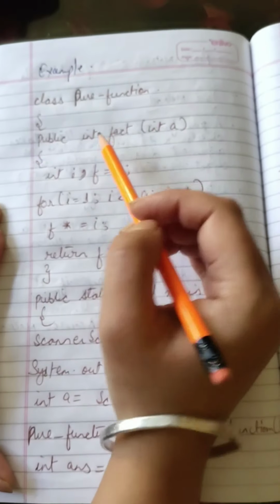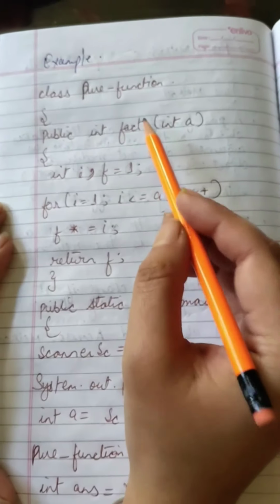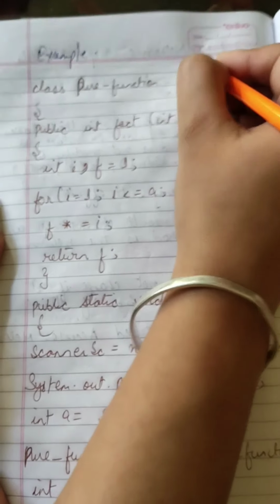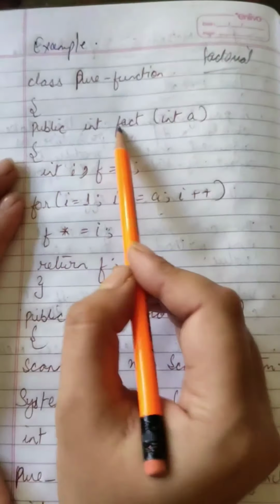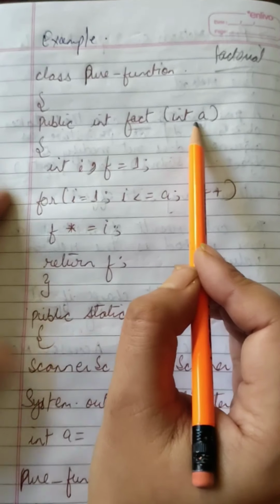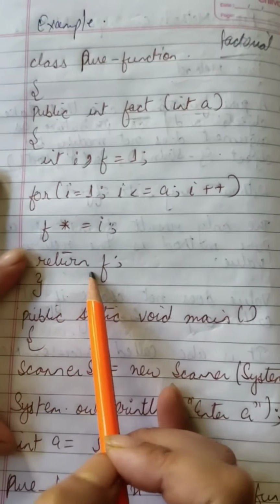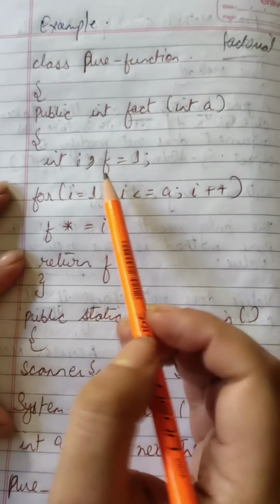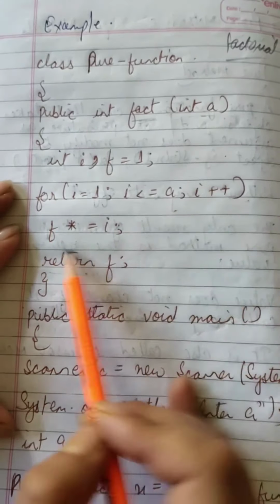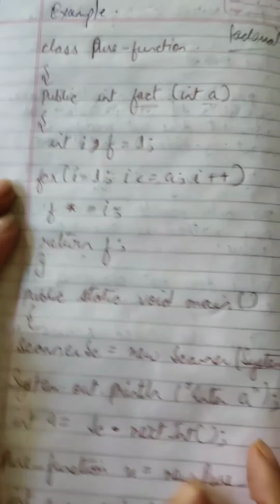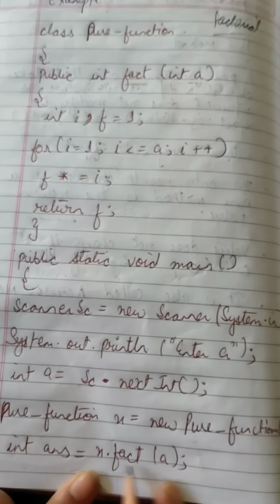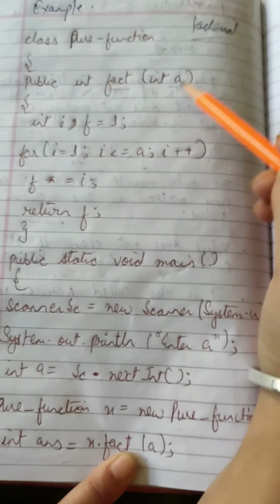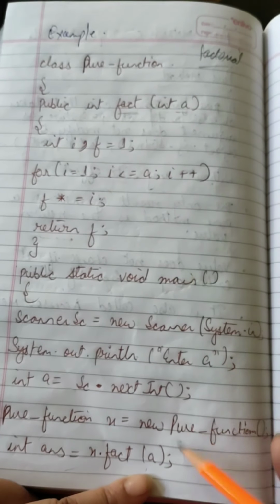Let's understand this pure method with the help of an example. Here I have written the program for a factorial value. Here int fact is our method, and the value is a. I have used a return type, so this is your pure function or pure method. I have used a for loop, and the formula is used over here. When I call this method, see here, I have used the scanner class, and then this is our object. When we call x.fact(a), whatever the value of a is, the factorial value always remains the same.